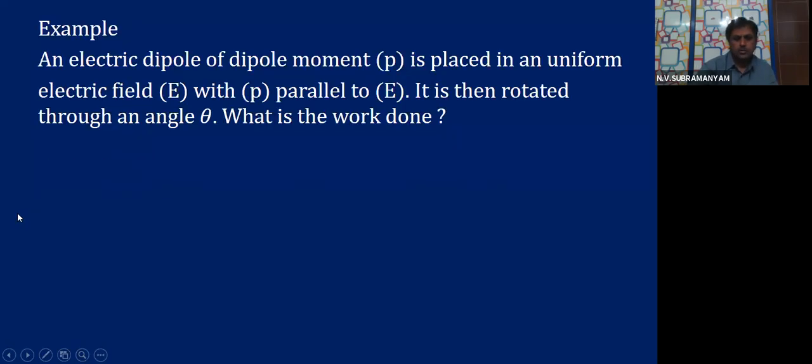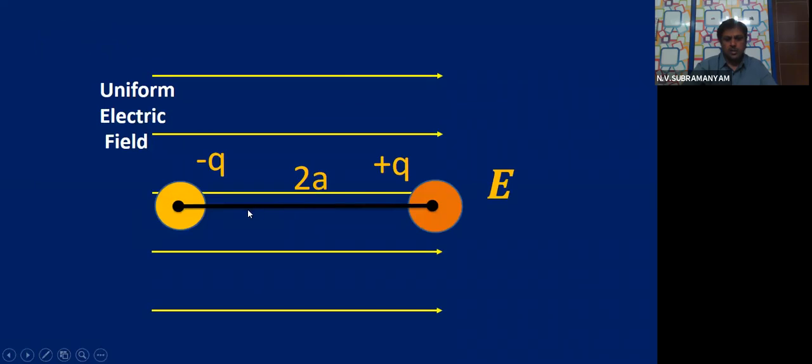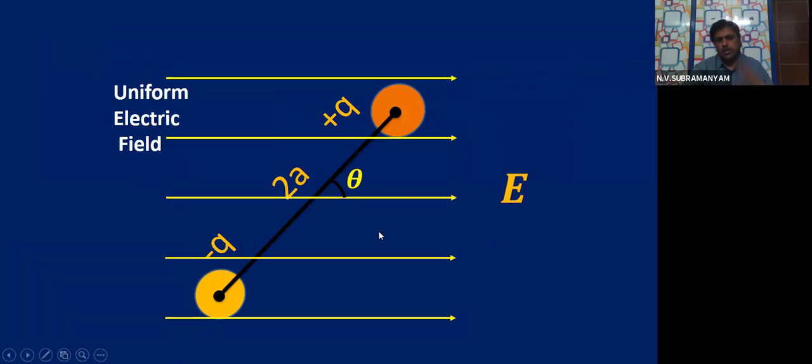It is placed in a uniform electric field E with P parallel to E. This is the diagram. P means dipole moment. The dipole moment direction is from minus q to plus q, and it is parallel to E. In the second diagram, it is rotated through angle theta.